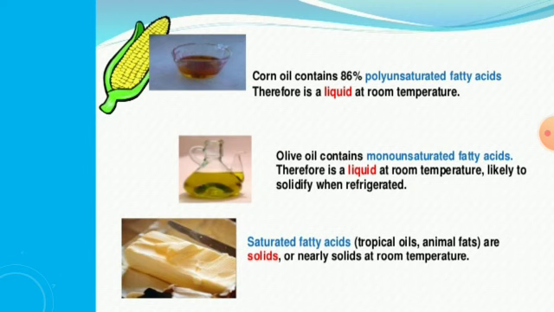And the next one, olive oil contains monounsaturated fatty acids, therefore it is liquid at room temperature, though it solidifies when refrigerated. In room temperature it is a liquid due to the presence of monounsaturated fatty acids.